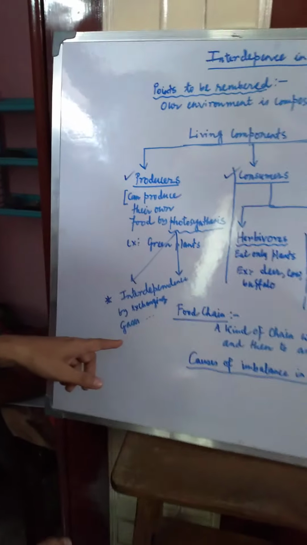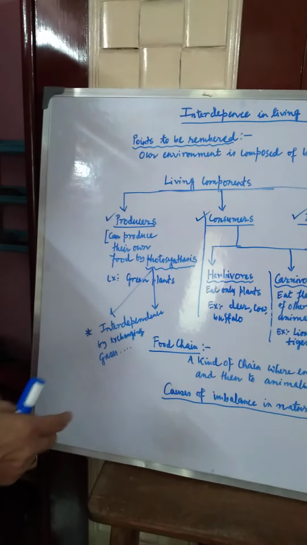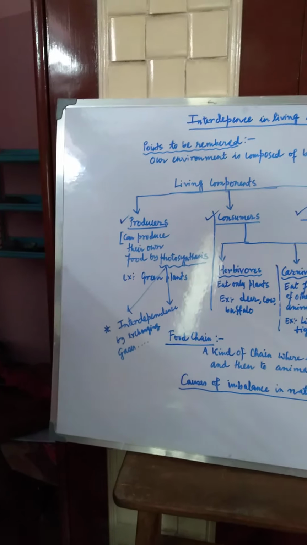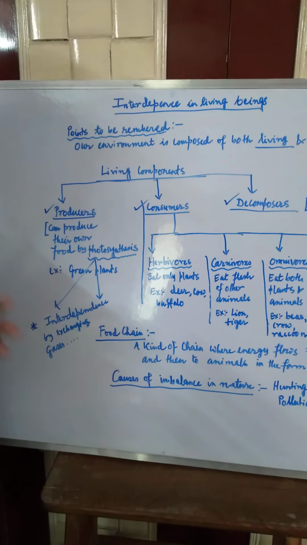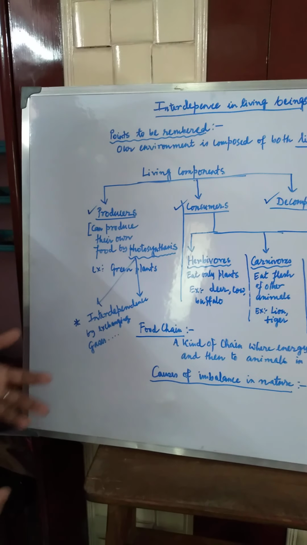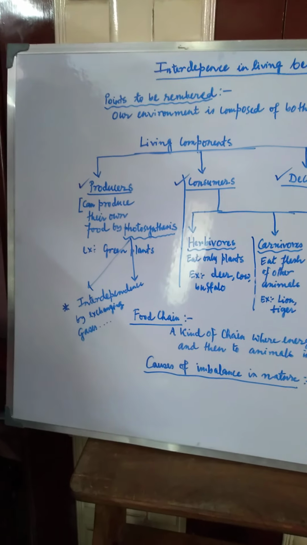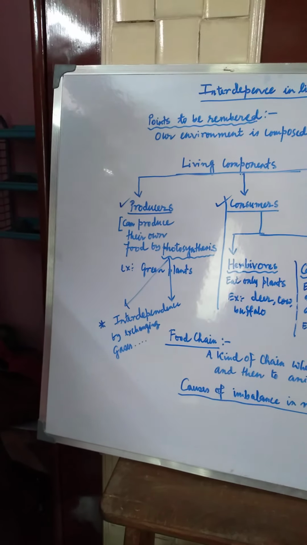In this way, by exchanging the gases carbon dioxide and oxygen, the green plants directly depend on the other living animals, as well as on other plants which are not green, say different kinds of cactuses or other plants, which are not able to prepare their own food. Only the green plants can prepare their food by means of photosynthesis.